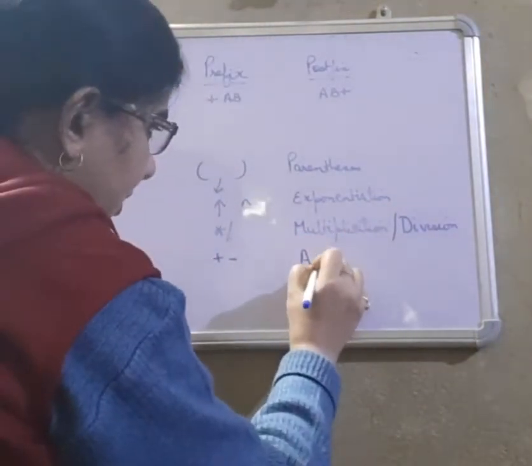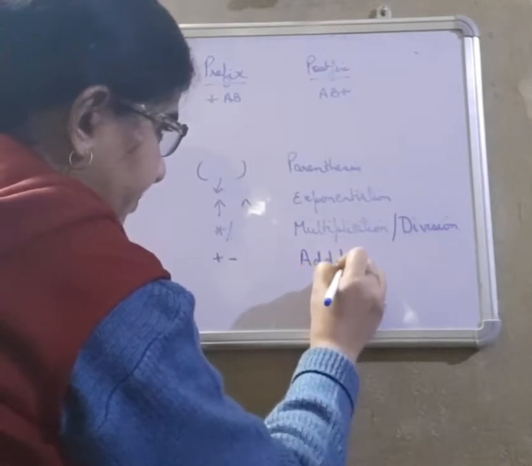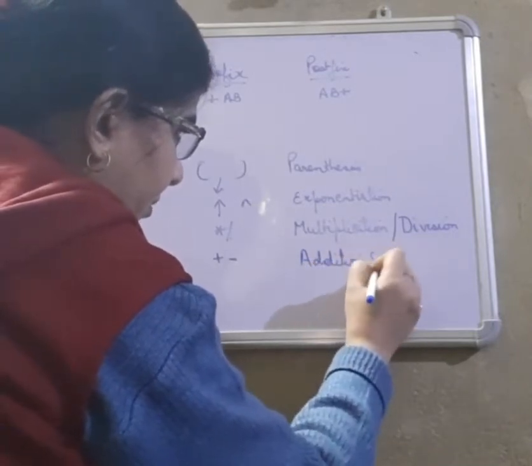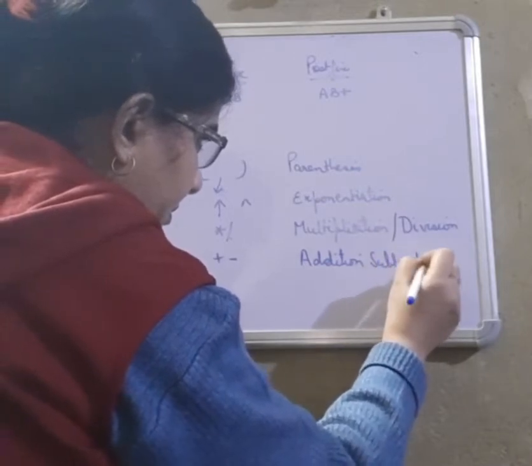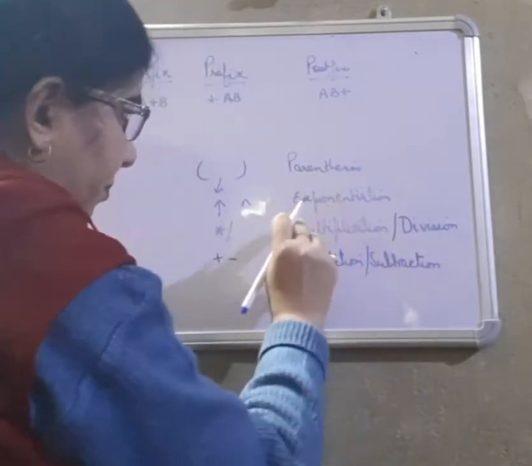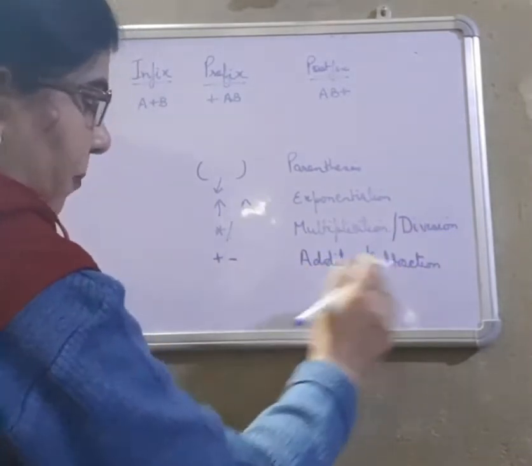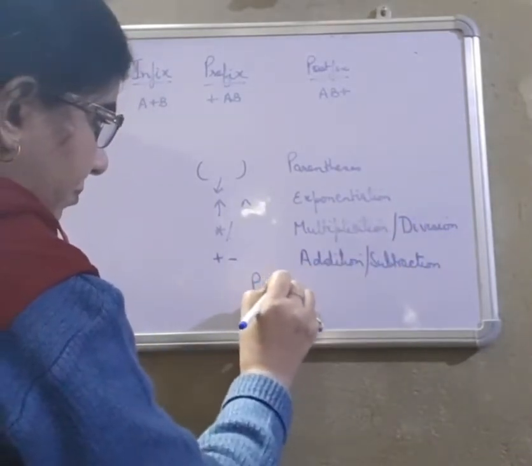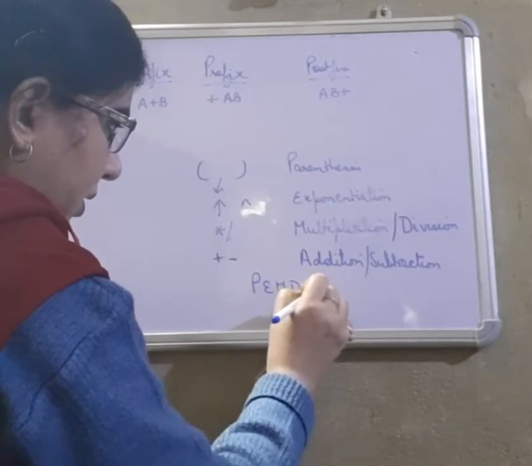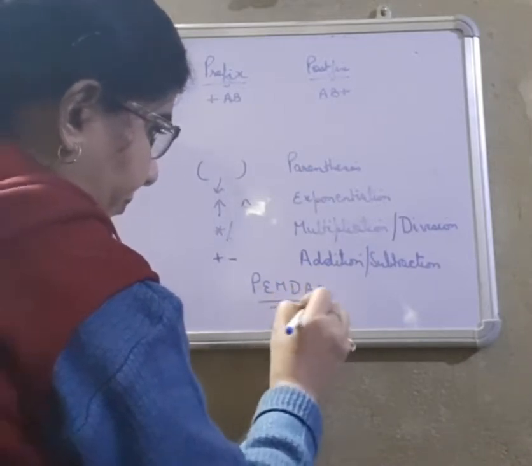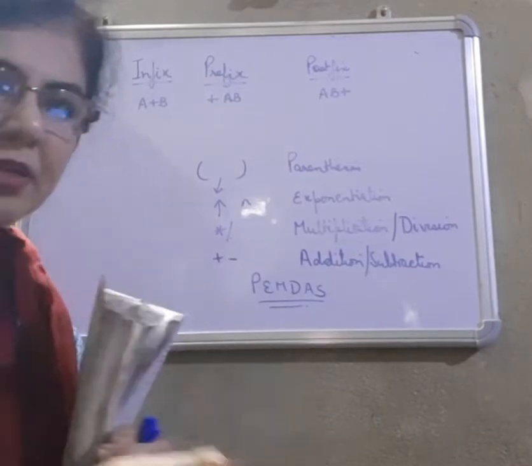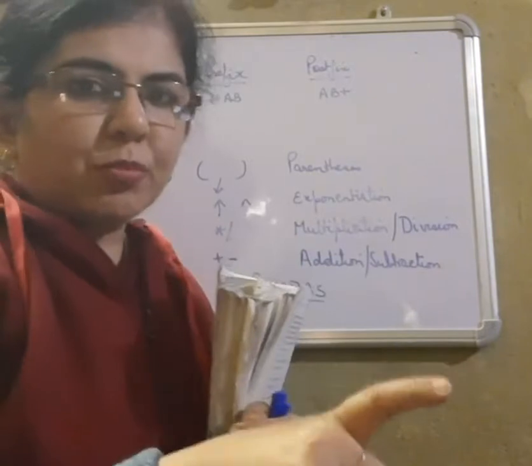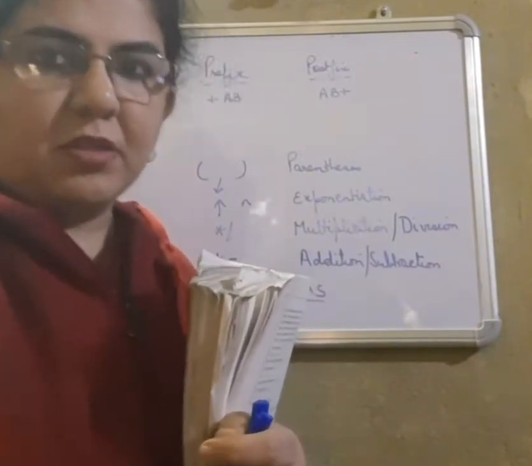So addition, subtraction, PEMDAS. Based on this rule only we can convert infix to postfix or prefix as we require.